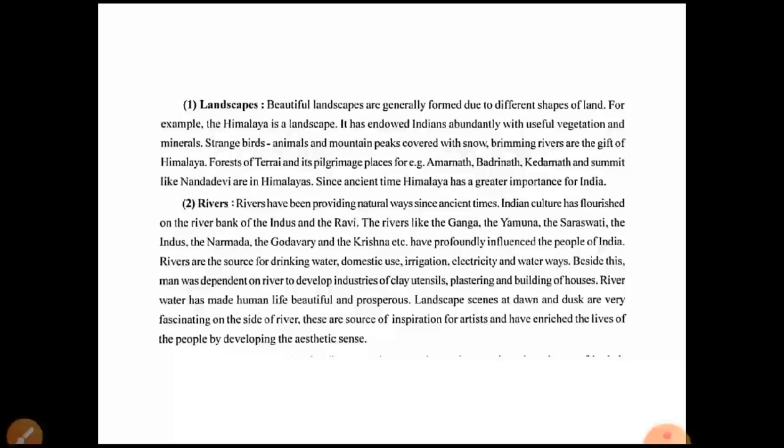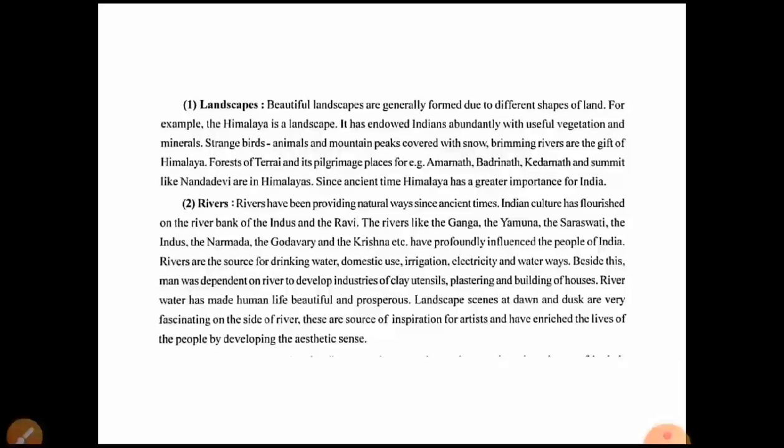Rivers have been providing natural ways since ancient times. From the ancient period, rivers were one of the lifelines of people. Indian culture has flourished on the river banks of the Indus and the Ravi.